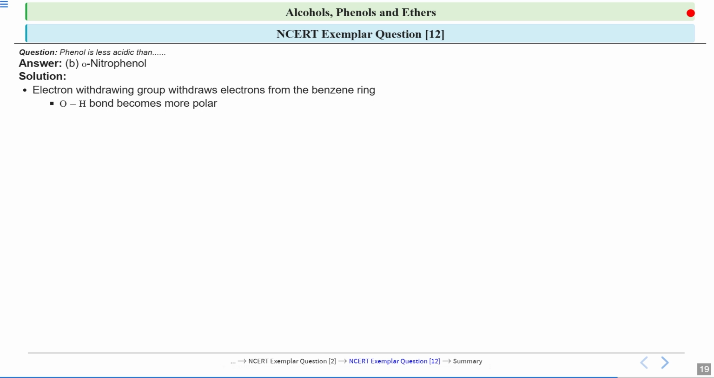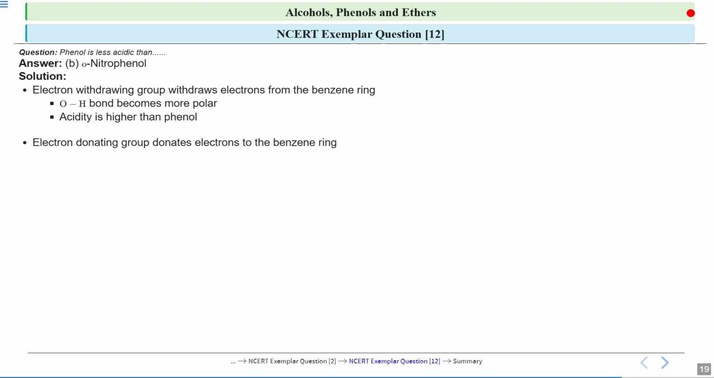So their bond will become more polar. In case of orthonitrophenol, the acidity is higher than phenol. So if we talk about orthonitrophenol, its acidity is higher than phenols. That is why orthonitrophenol was the right answer, because it asked which phenol is less acidic than. That means in the four options you have to find which one is more acidic than phenol.